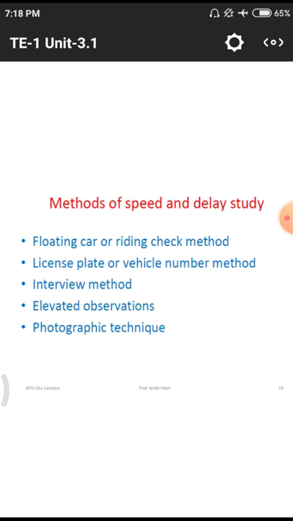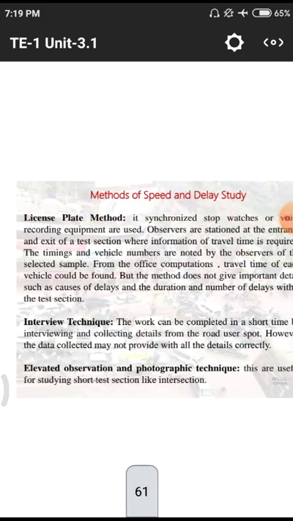And next one is elevated observations. In this elevated observation, they use some endoscopes and other things. Next one, the photographic technique. In this photographic technique they use CCTV footage and other imaging techniques to capture the data and note down the particular quantity of the survey they have done at the specified times. All those are related to the speed and delay studies.